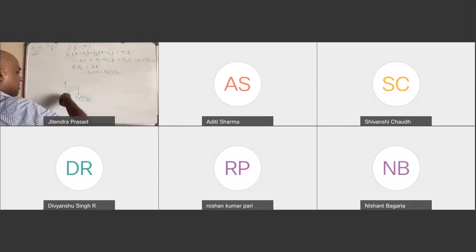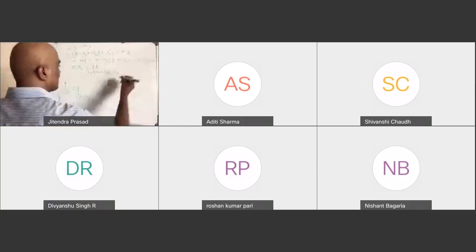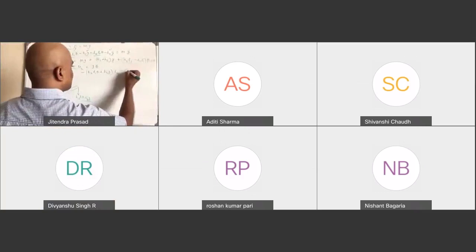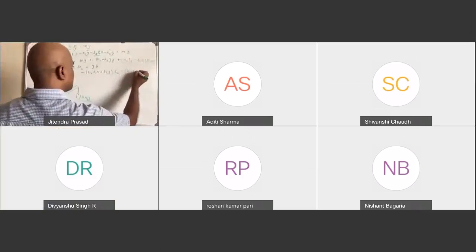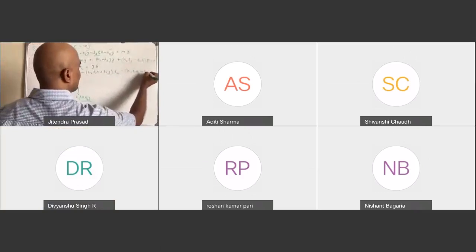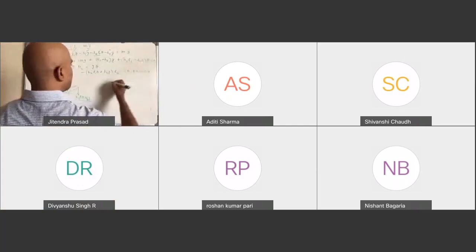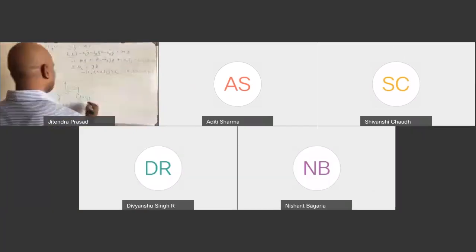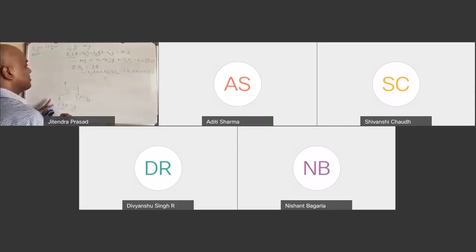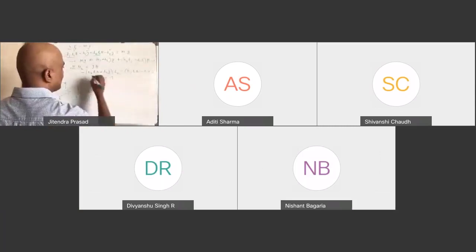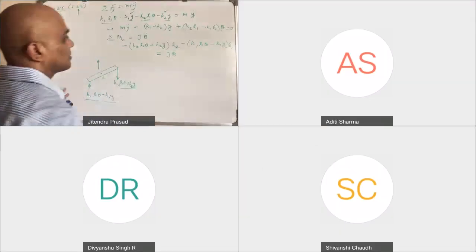Since this is clockwise, hence it is negative. Similarly, this one is also clockwise, hence negative. So minus K1 L1 theta minus K1 y times L1, and this will be equal to J times theta double dot.